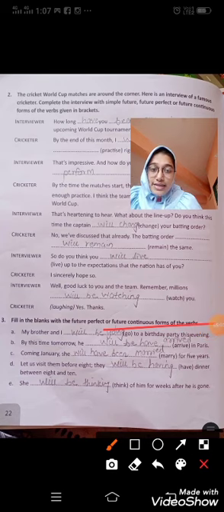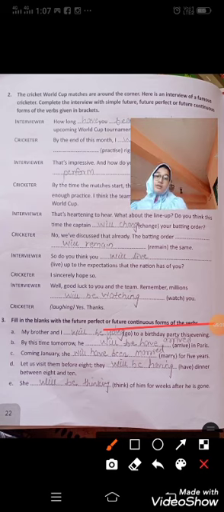Learn this exercise as this may come in your exam. Fill in the blanks using the future perfect or future continuous forms of the words. Okay.